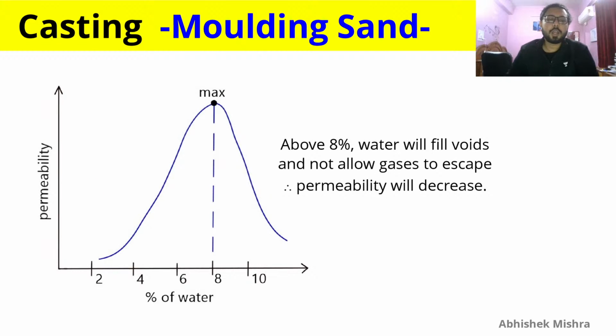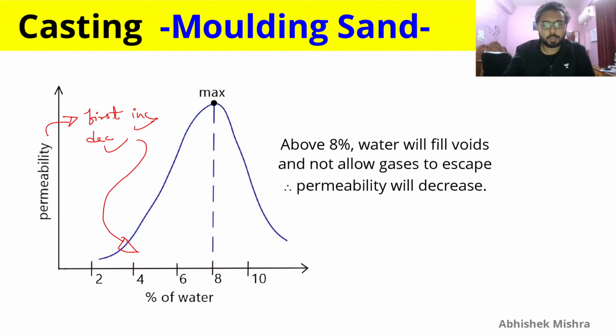So here is the variation of permeability with percentage of water. Above 8 percent, water will fill voids and not allow gases to escape, and permeability will decrease. So you have permeability going to a maximum value and then decreasing. So permeability will first increase, then decrease with percentage of water.